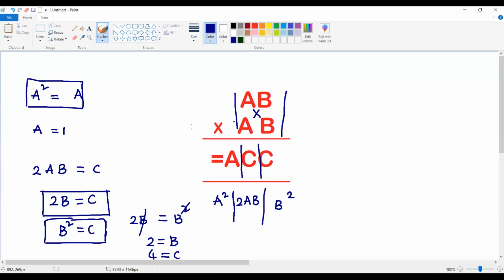That means I understand AB. A is equal to 1, B is going to be 2. AB is nothing but 12. 12 into 12. What is 12 into 12? It is 144.